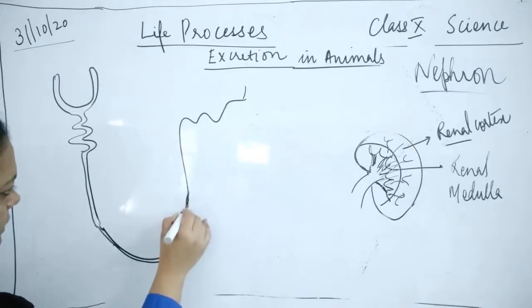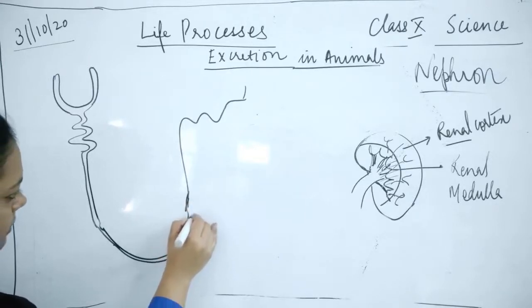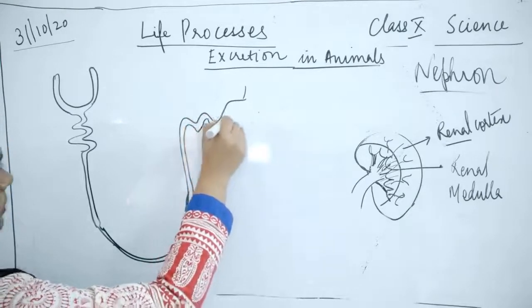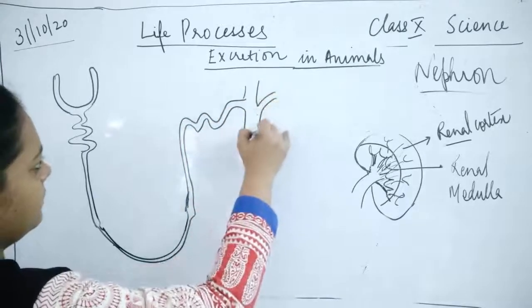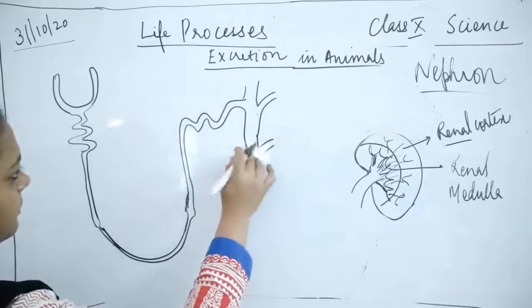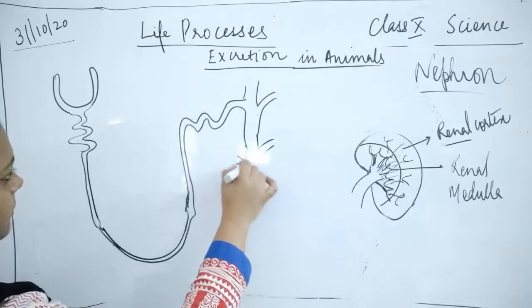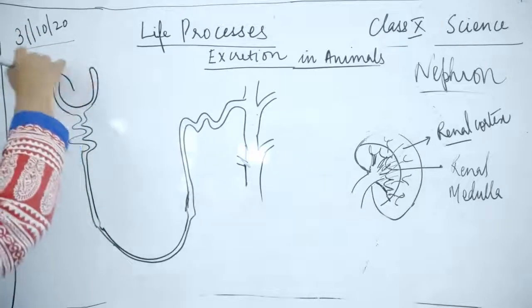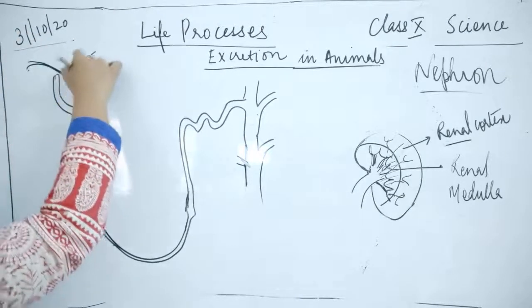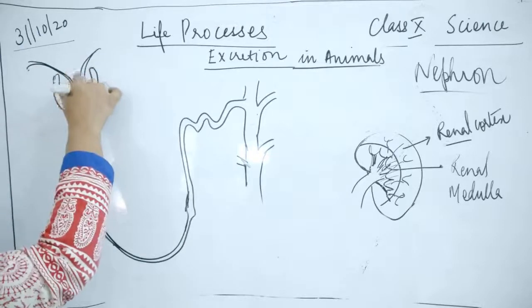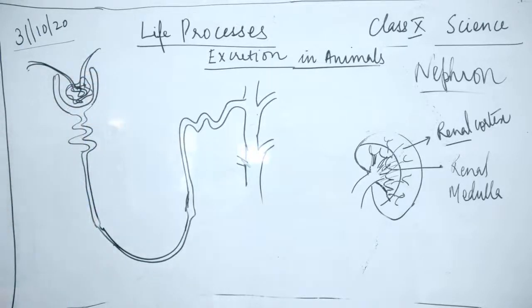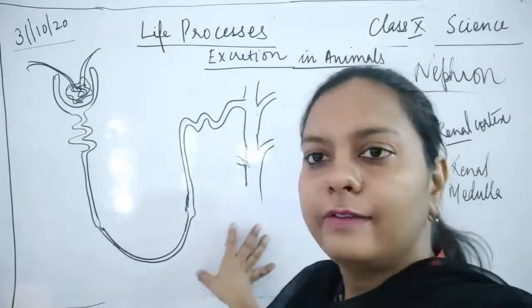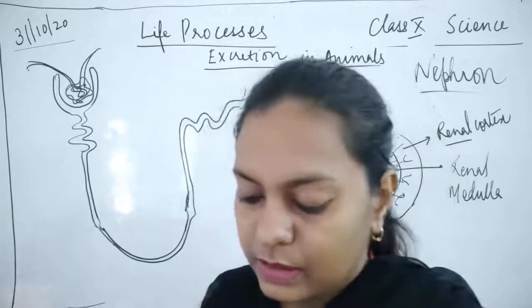So this has to be broadened up, and then this is the structure of the nephron. This is the basic unit of filtration.